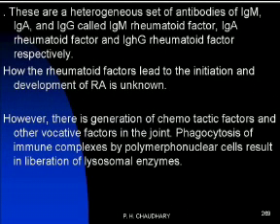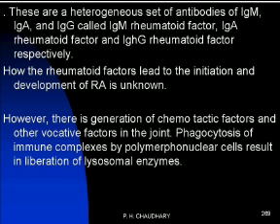These are a heterogeneous set of antibodies: IgM, IgA, IgG. For example, IgM rheumatoid factor for IgM, IgA rheumatoid factor for IgA, then IgG rheumatoid factor for IgG antibodies. So it is an autoimmune disease, whenever chemotactic factors and other vasoactive factors are generated in the joint.